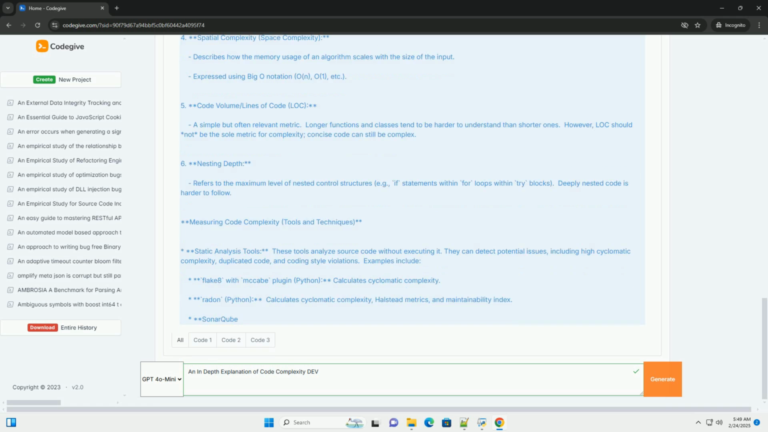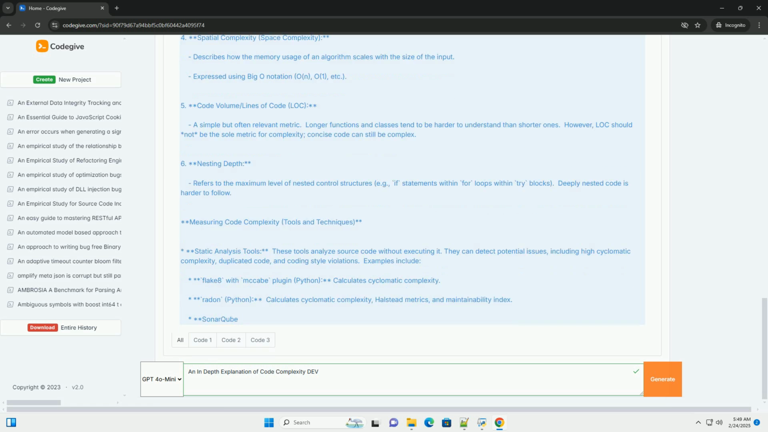3. Long function, code volume and readability. This function is a classic example of why long functions are bad. It violates the single responsibility principle and makes the code difficult to understand and maintain. The solution is to break it down into smaller, well-defined functions, each responsible for a specific task.